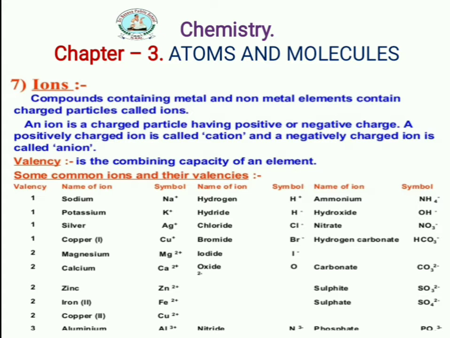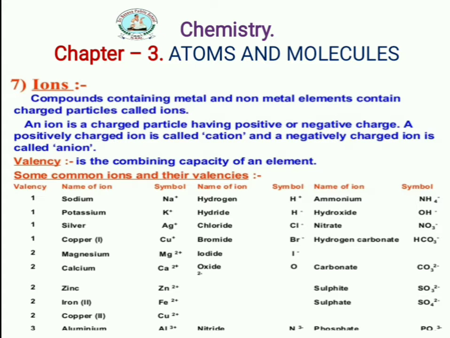Next, magnesium has valency 2, and we write it as Mg2+. Calcium has valency 2, and we write the symbol Ca2+. Here 2 indicates the valency of the element. Zinc has valency 2, written symbolically as Zn2+.